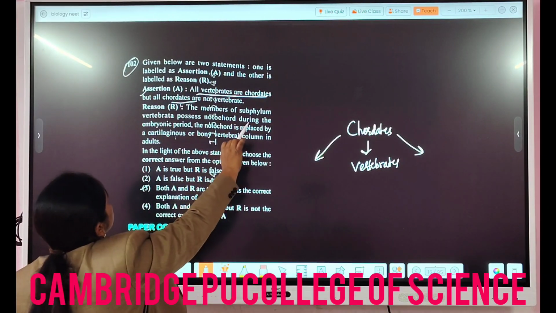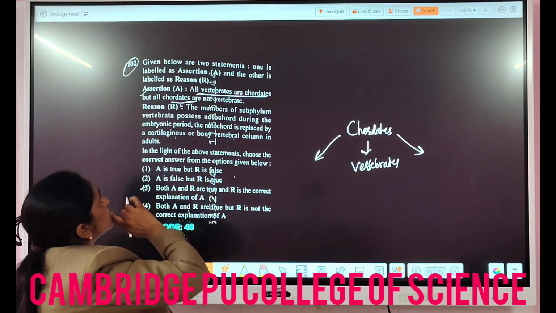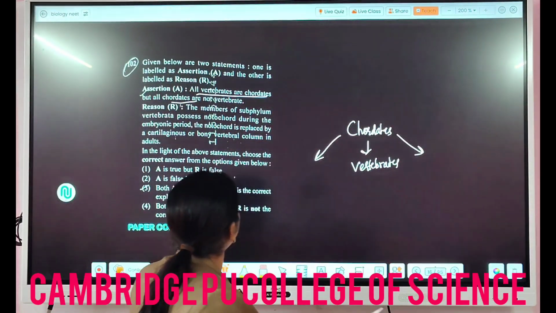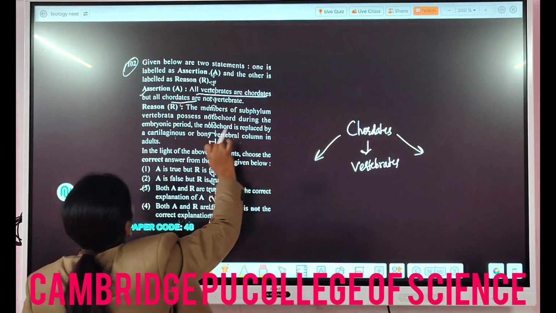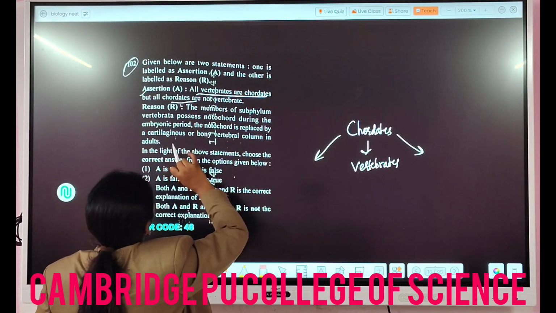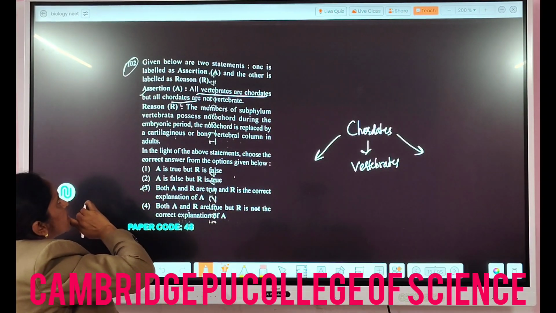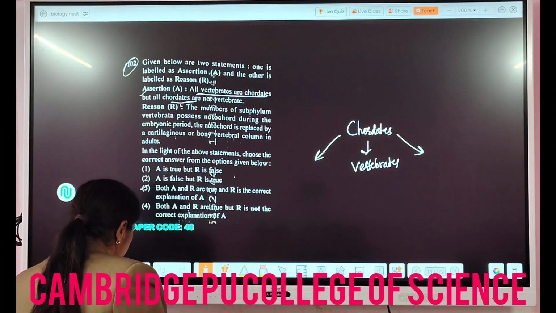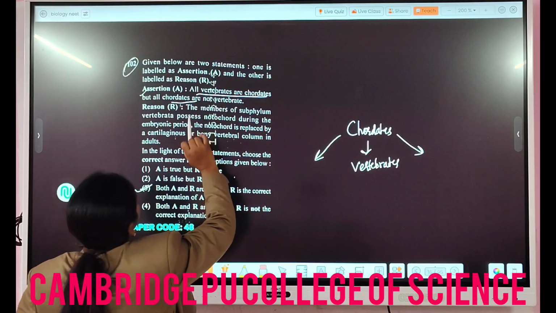And the reason: the members of subphylum Vertebrata possess notochord during the embryonic period. Yes, so notochord and other following characters decide whether it will be a vertebrate or a chordate or not, right? During the embryonic period, the notochord is replaced by a cartilaginous or bony vertebral column in the adults. So in light of the above statements, which one is found to be correct here? In question 102, the third one, that is, both assertion and reason are true.